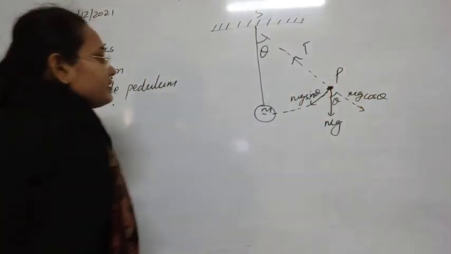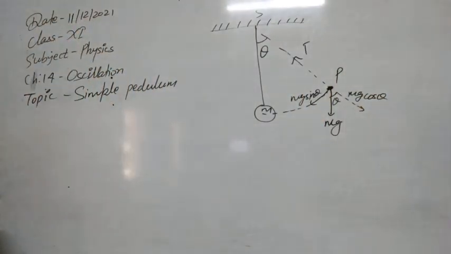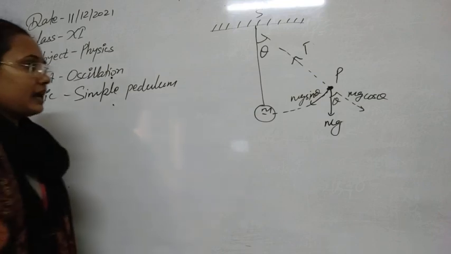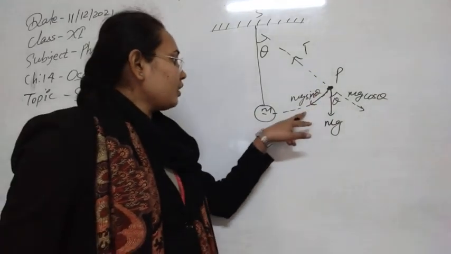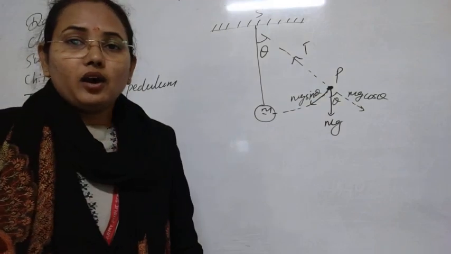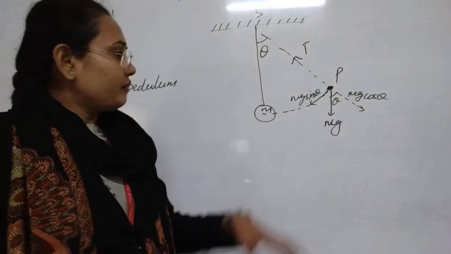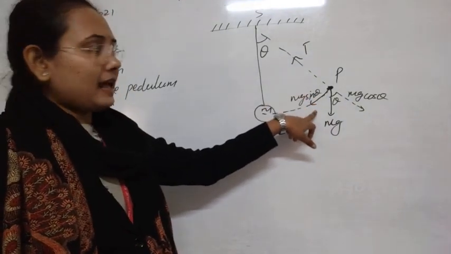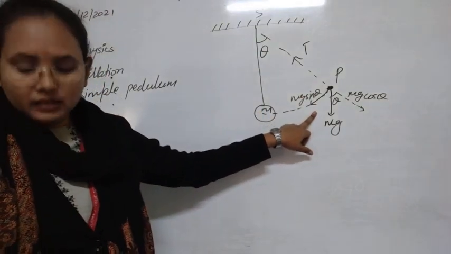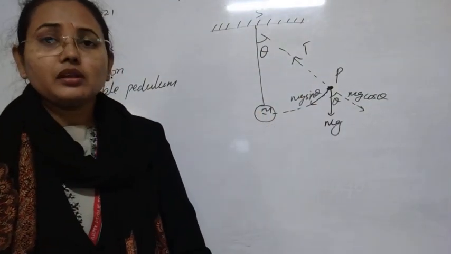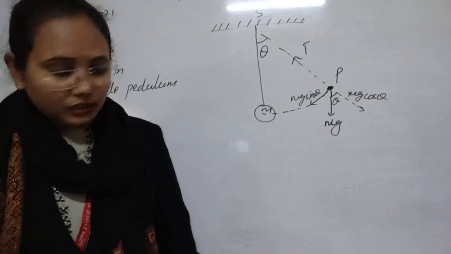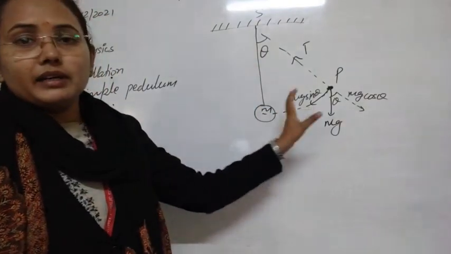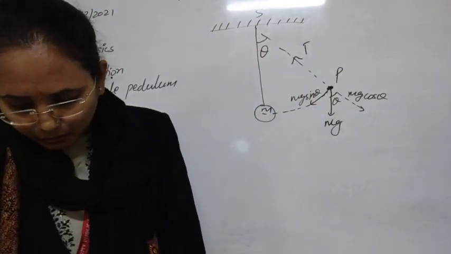The tension in the string is balanced by the mg cos theta component, and the mg sin theta component acts along the direction of the mean position of the bob. It acts as the restoring force in the system, trying to restore the bob whenever it is displaced from its mean position.